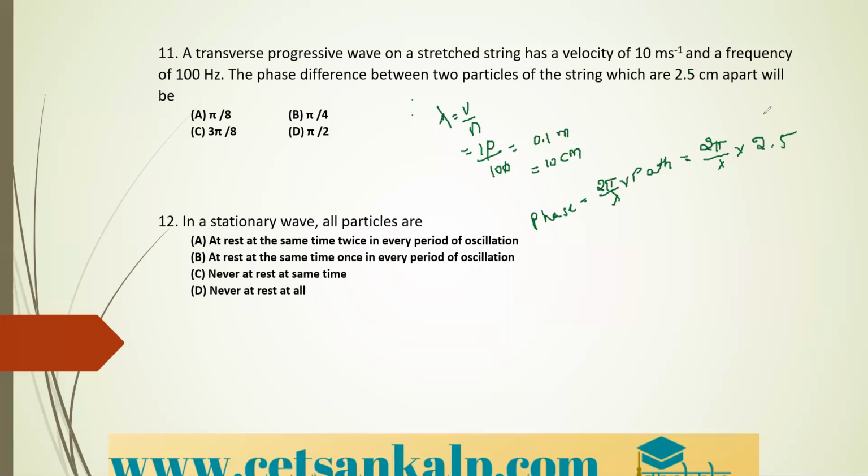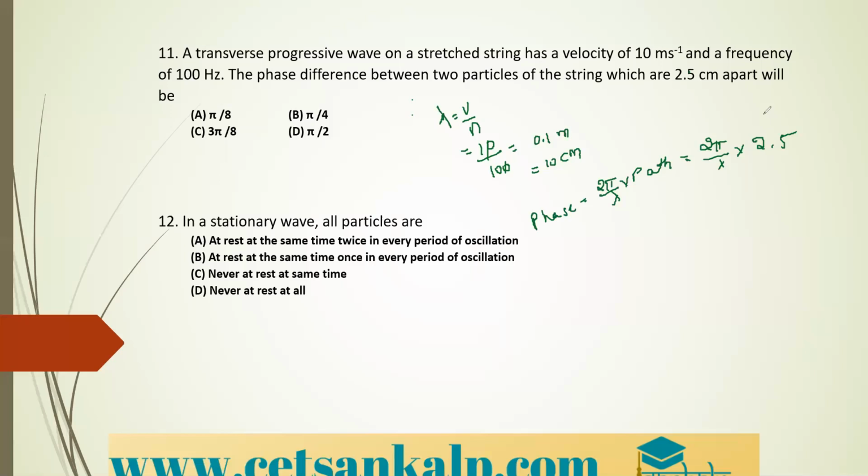Okay. Next, in a stationary wave, all the particles are... So what happens in a stationary wave? See the options. Option A, at rest at the same time twice in every period of oscillation. Option B, at rest at the same time once in every period of oscillation. Option C, never at rest at the same time. Option D, never at rest at all.